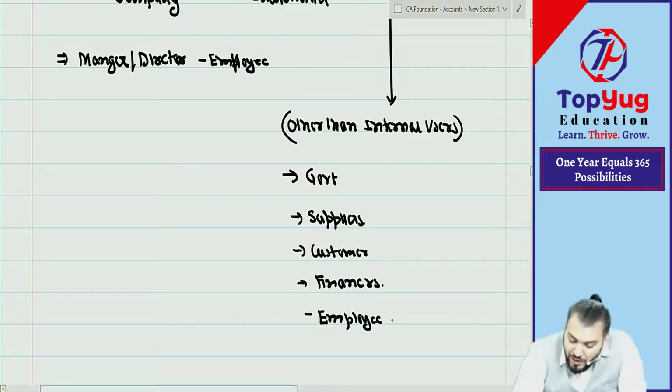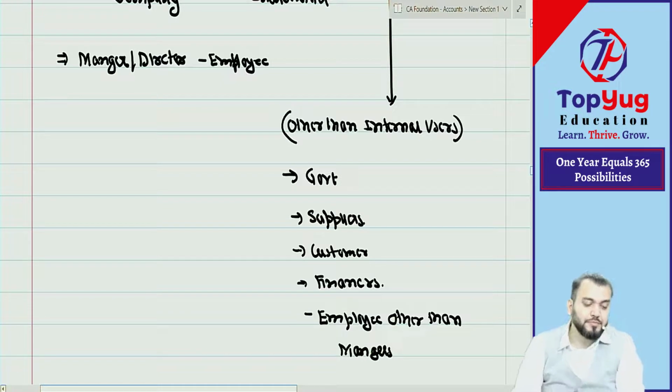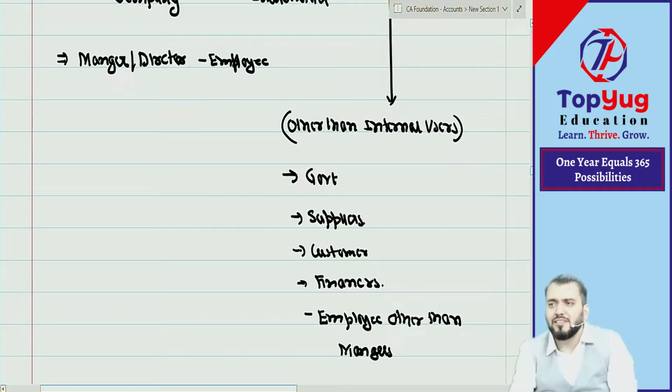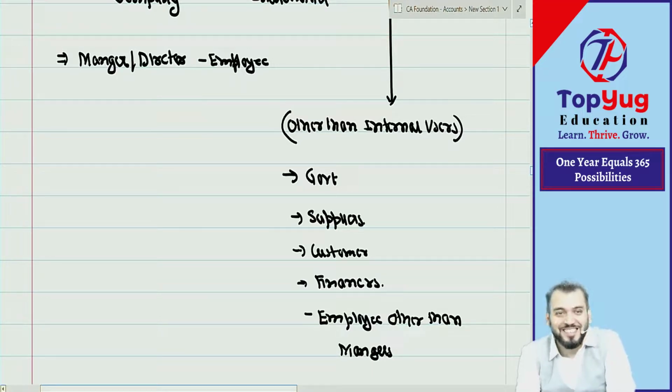Understood? So employees other than what? Other than managers. Understood? In simple words, any person other than internal users are external users. Understood? Up to this, any doubt? Till now, accounting meaning has not been completed. What is left? Recording is left. Till now, we have not discussed anything about recording.